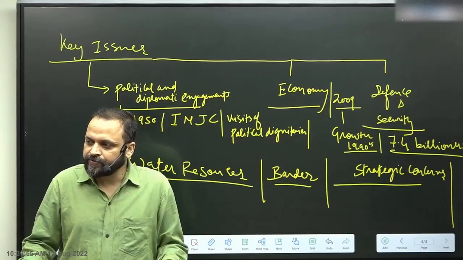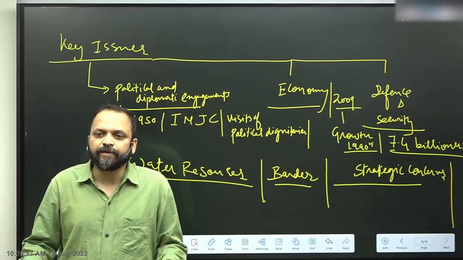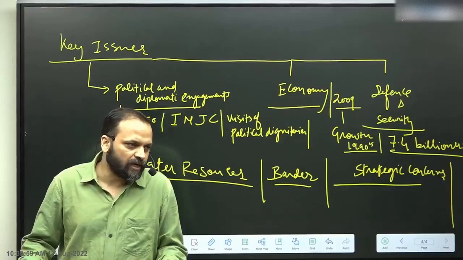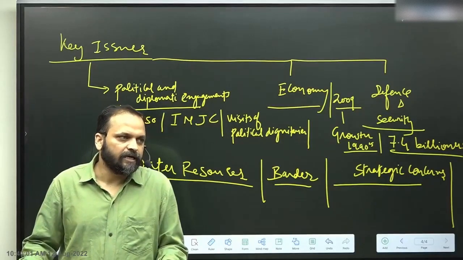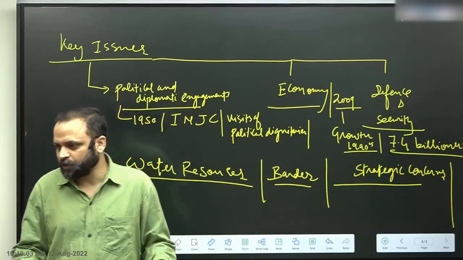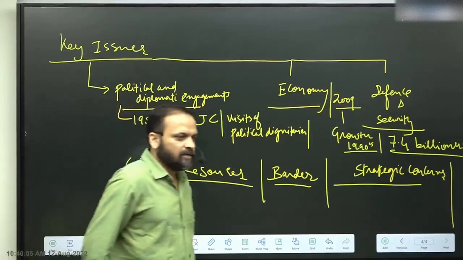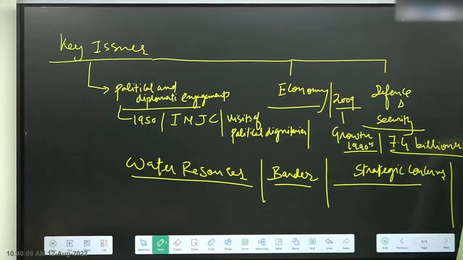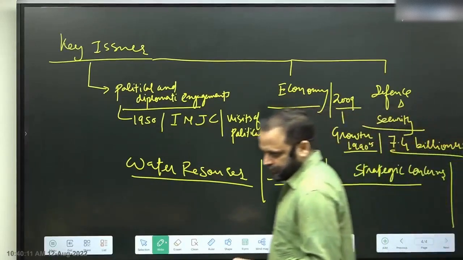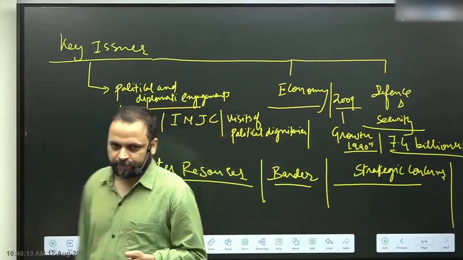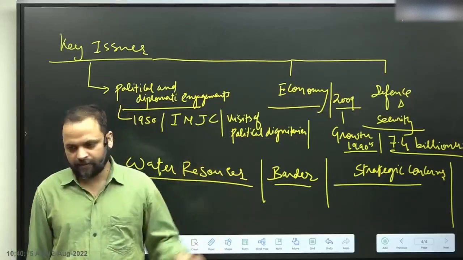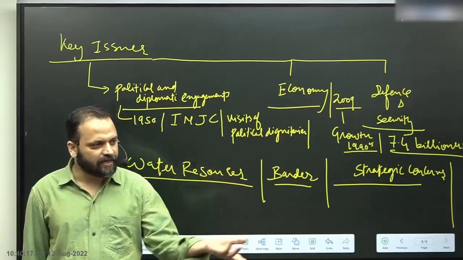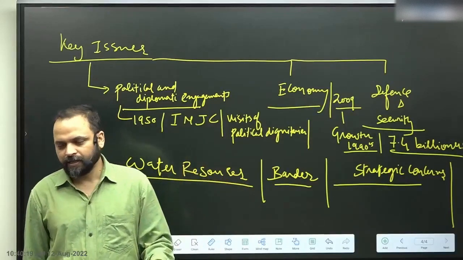Apart from this, more than 90% of petroleum supply to Nepal comes from India. 90% से ज़्यादा, 90% से ज़्यादा क्या, 99% is coming from India.